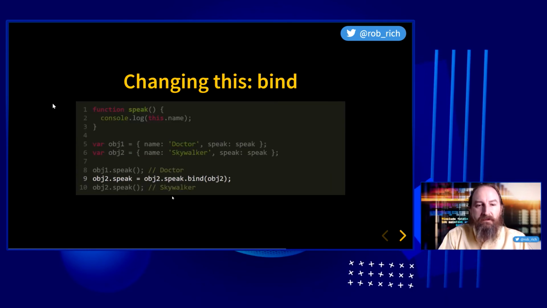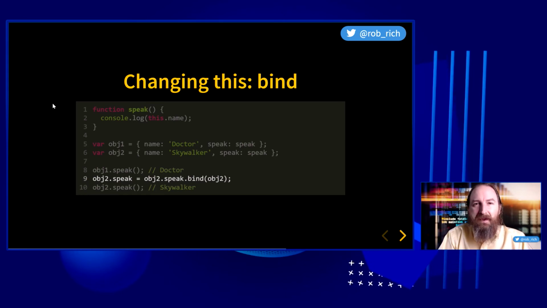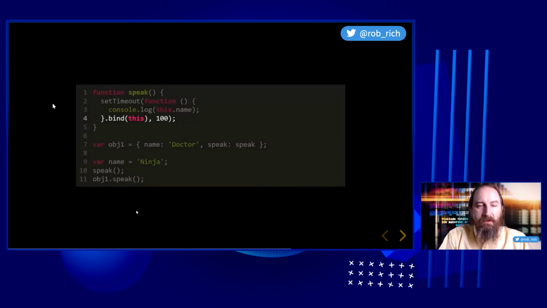So let's come back to this. We may have code like this. You may see this at the top of your React functions where it says obj2.speak.bind(obj2) and sets that to obj2.speak. What is it doing in this case? Well, what it's trying to do is override and specifically set the this envelope inside of all of the functions, so that if we call them from various places, various buttons outside of the object, then we won't override the this with whatever button was clicked. Now that's cool. Now we get consistent mechanisms.